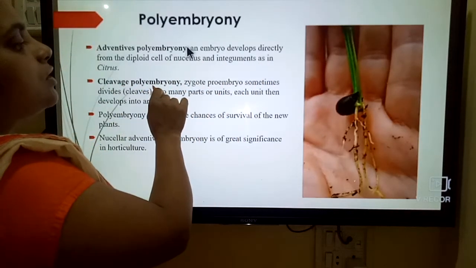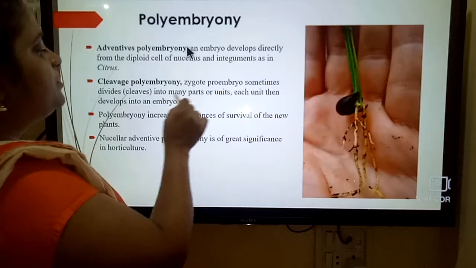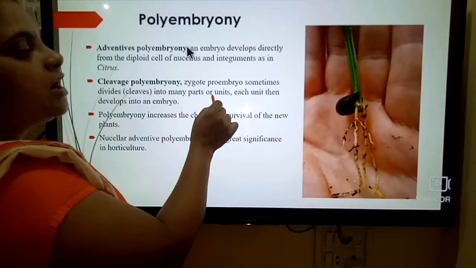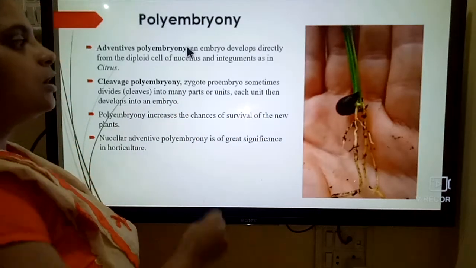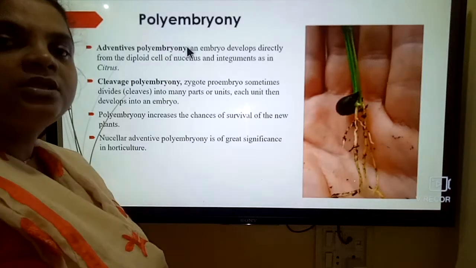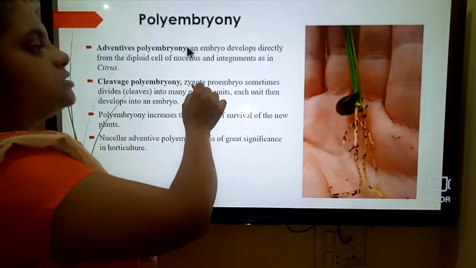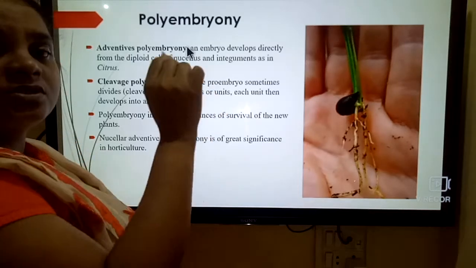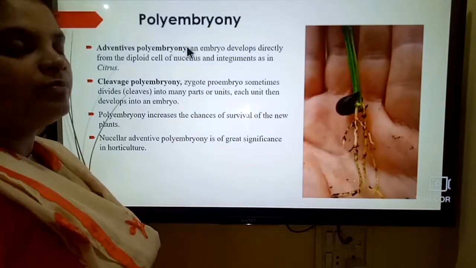Then cleavage polyembryony: the zygote or proembryo sometimes divides into many parts or units, and each unit then develops into an embryo. So here is a zygote. The zygote is normally formed by the fusion of the male gamete with the egg cell. The zygote itself is a proembryo.